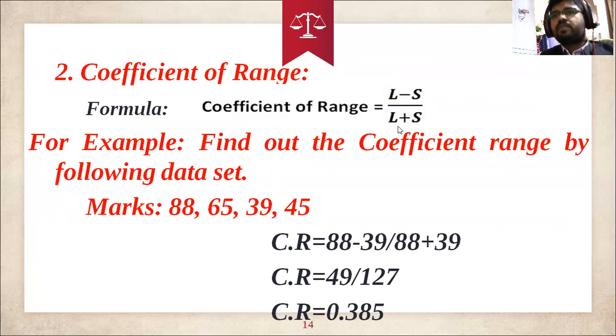See here, the coefficient of range formula: highest value minus smallest value divided by largest value plus smallest value. So if you take 1000 minus 700 and 1000 plus 700, how much? 1000 minus 700 is 300, and 1000 plus 700 is 1700. 300 divided by 1700, how much will come? 0.176. So in that case, you can say it is 17.6%.